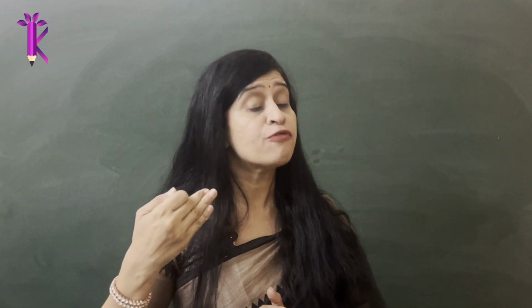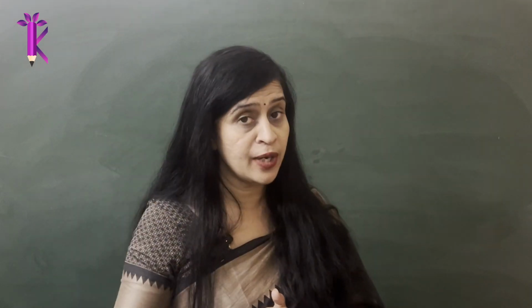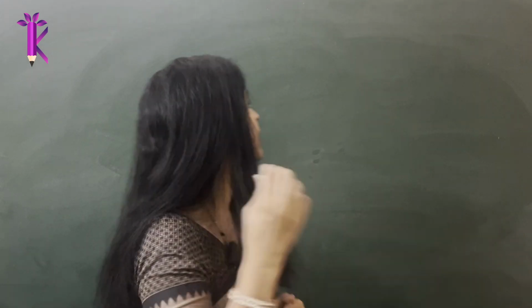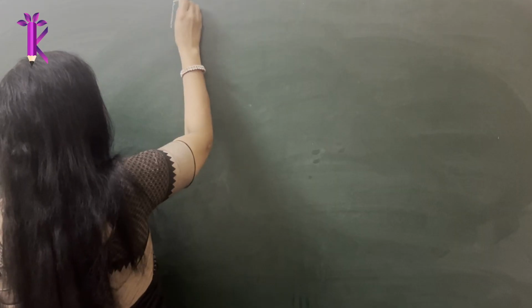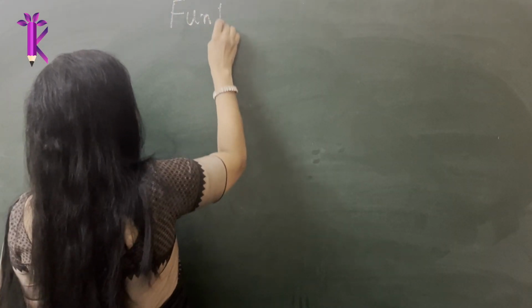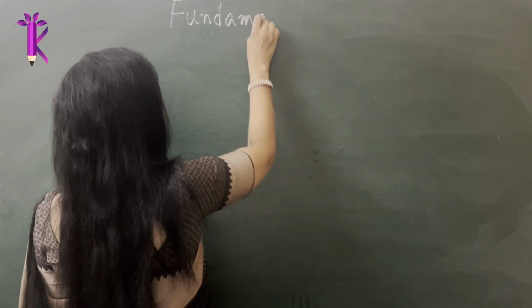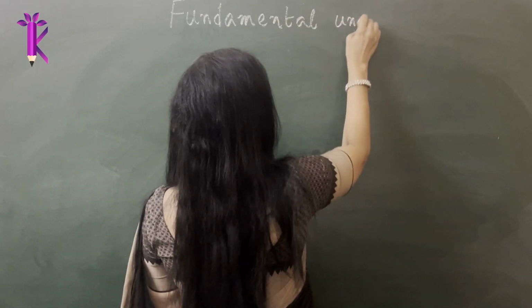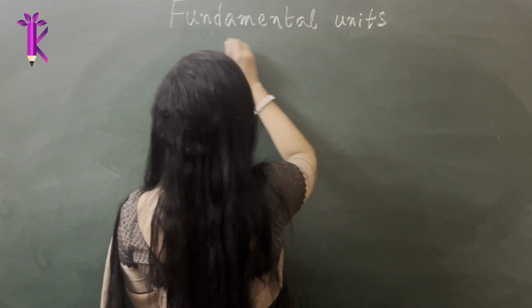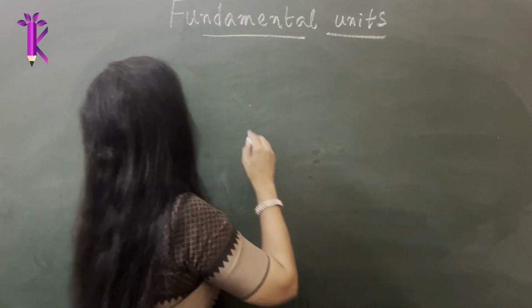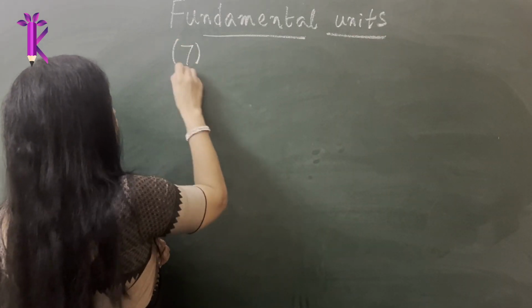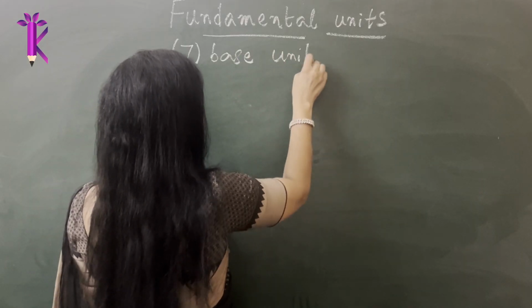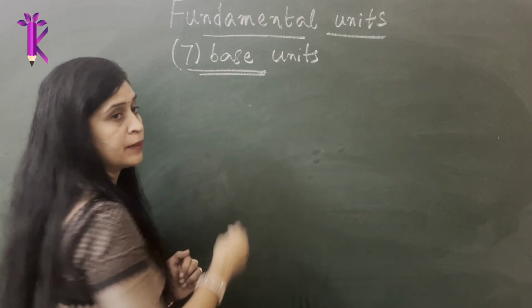Before we get into derived units, we will talk about the fundamental or the base units. There are about 7 base or fundamental units.